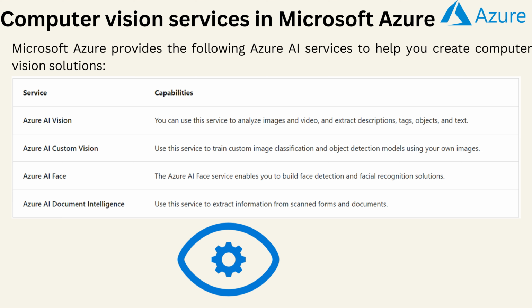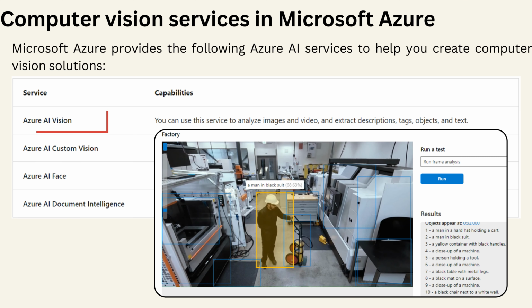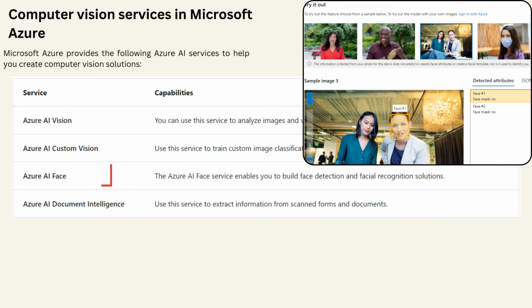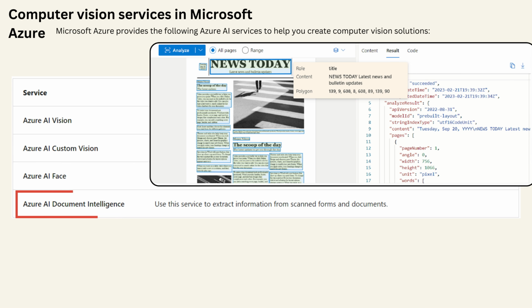Computer vision services in Microsoft Azure. Microsoft Azure provides the following Azure AI services to help you create computer vision solutions. Azure AI Vision. You can use the service to analyze images and video and extract descriptions, tags, objects, and text. Azure AI Custom Vision. Use this service to train custom image classification and object detection models using your own images. Azure AI Face. The Azure AI Face service enables you to build face detection and facial recognition solutions. Azure AI Document Intelligence. Use this service to extract information from scanned forms and documents.